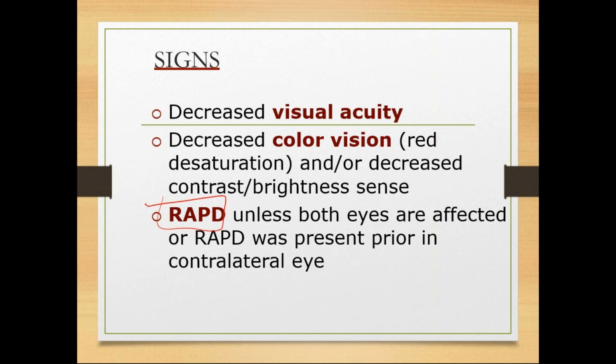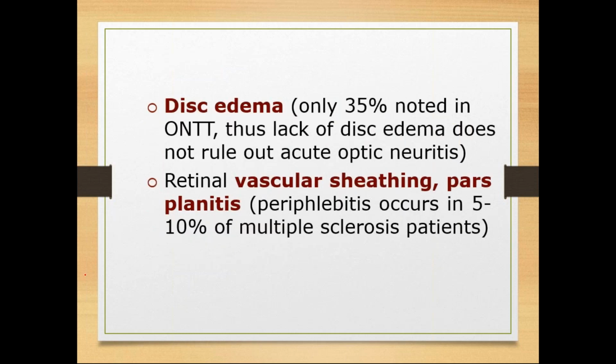So what are the signs? Decreased color vision with normal vision, and RAPD. Okay, there will be disc edema. Disc edema, especially in papillitis. Okay, so what are other things you see? Along with disc edema, you can see sheathing of the retinal vessels will be present.